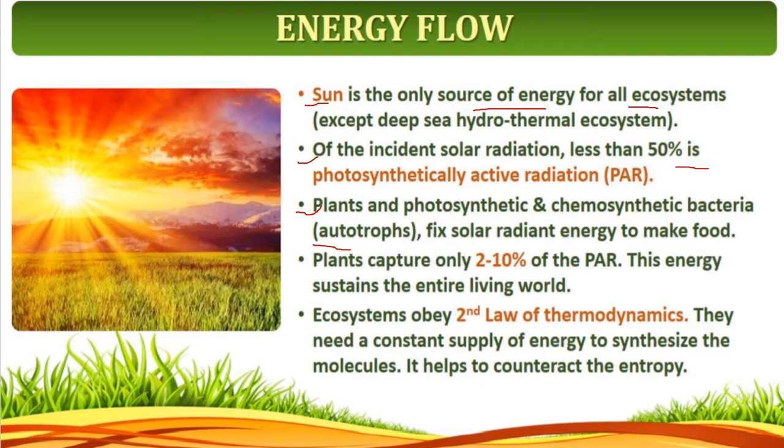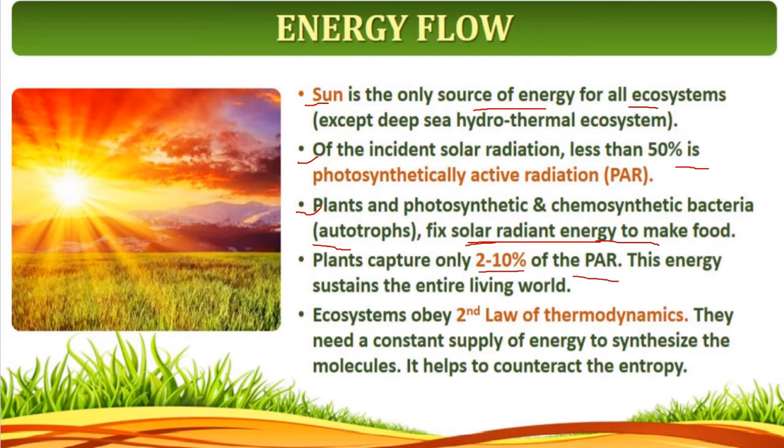fix solar radiant energy to make the food. You know the definition of photosynthesis. What is photosynthesis? The plant prepares its own food in the presence of sunlight, that is, conversion of radiant energy, solar energy, into chemical energy, that is food. This we call photosynthesis. For photosynthesis, the main raw material is sunlight, that is, solar radiant energy. Next, the plant captures only 2 to 10% of the PAR.